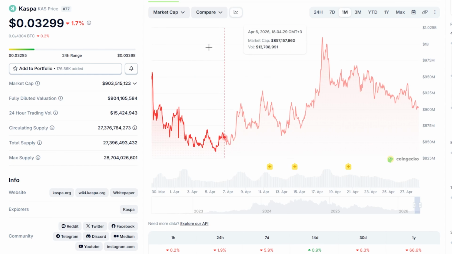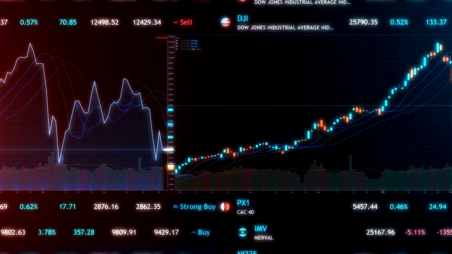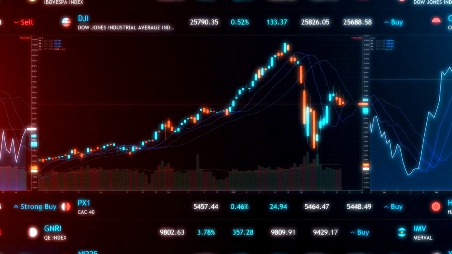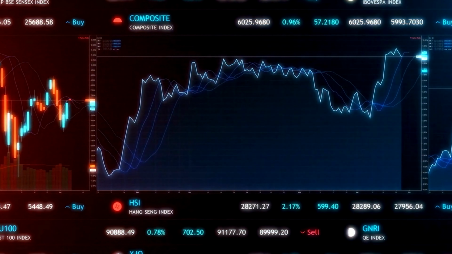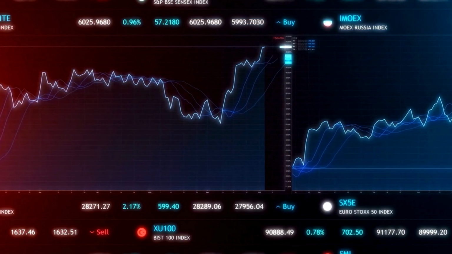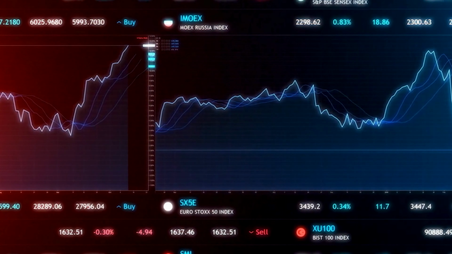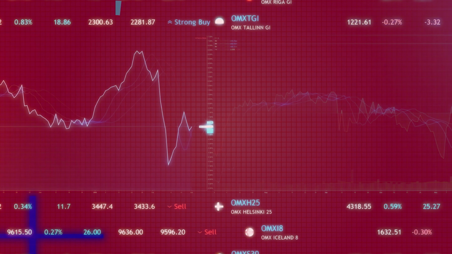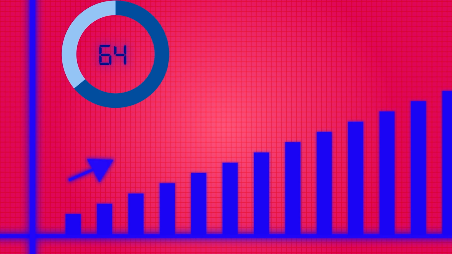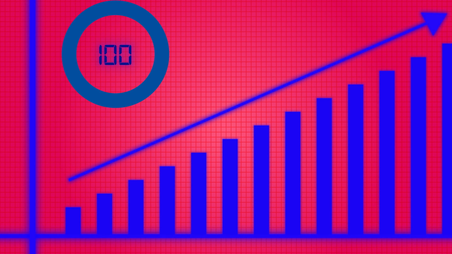Now for the final picture. KASPA is currently in a state of volatility compression, neutral momentum, liquidity balance. This is not a move. This is preparation for a move. The key range remains 0.033 to 0.040. As long as the price remains within this range, the market is undecided, but as soon as a breakout occurs, the movement will be sharp. Volatility will increase. The direction will become clear.